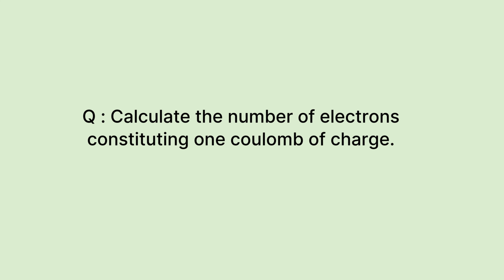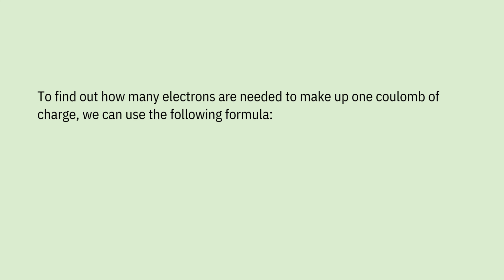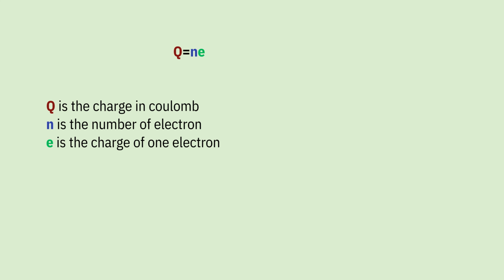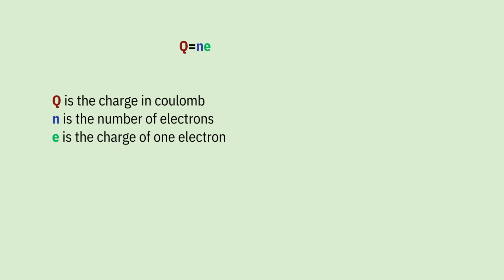Now let's calculate the number of electrons constituting 1 coulomb of charge. To find out how many electrons are needed to make up 1 coulomb of charge, we need this formula: capital Q equals small n small e, where capital Q is the charge in coulomb, small n is the number of electrons, and small e is the charge of one electron.